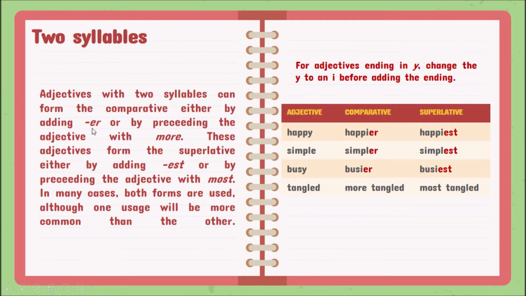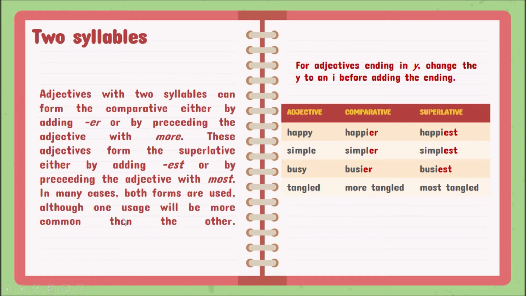When we have adjectives that have two syllables, so here we have two options. I can continue with my previous rule, right? That is to say, add er at the end of the adjective, or est in the superlative, or I can write more before the adjective in the case of the comparative, and most in the case of the superlative before the adjective.